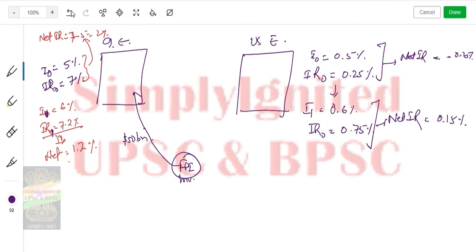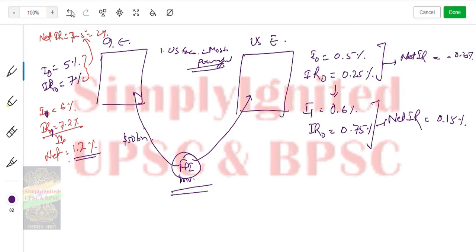You see, so now what will this FPI investor think? He'll say that although he's getting 1.2% of net return, means he'll be getting about 60 billion dollar after a year, say something like that. So he'll be getting about 60 billion dollar in India, but he won't be getting that in US. But why will he be keen to invest in US? There is one very important factor. US economy is most powerful.